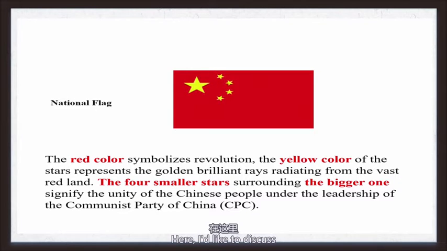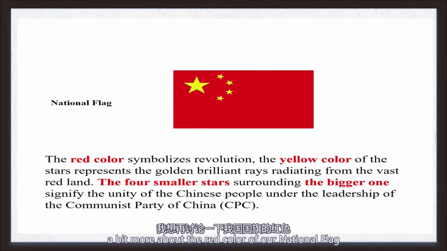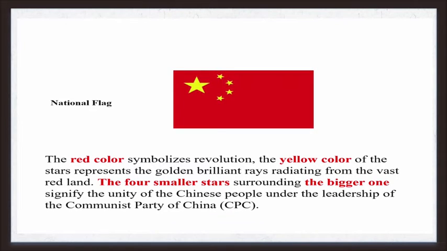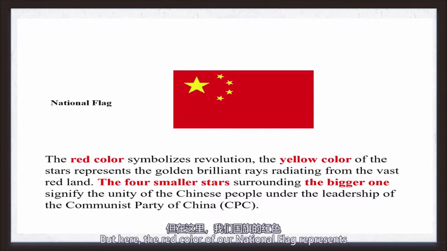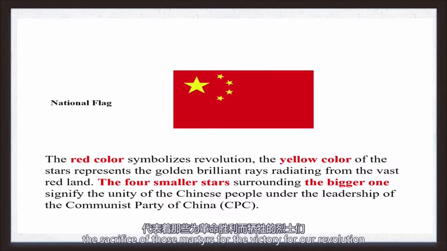Here I'd like to discuss a bit more about the red color of our national flag. We Chinese people prefer the color especially for happiness, for luck, for lots of good things. But here the red color of our national flag represents the sacrifice of those martyrs for the victory of our revolution.